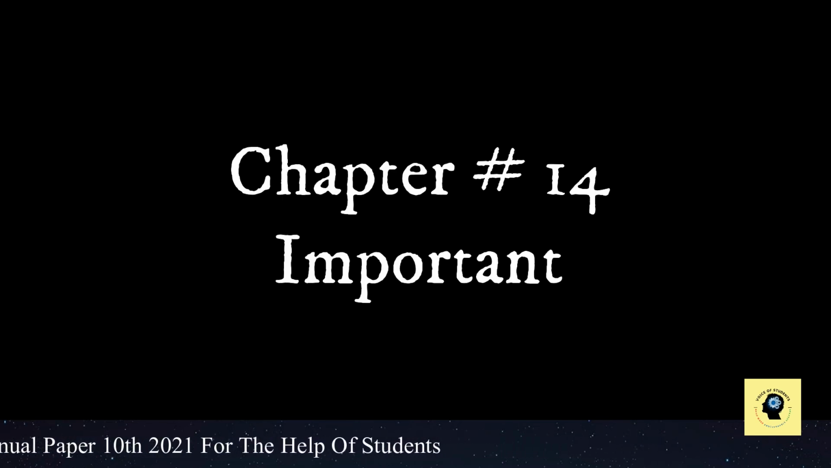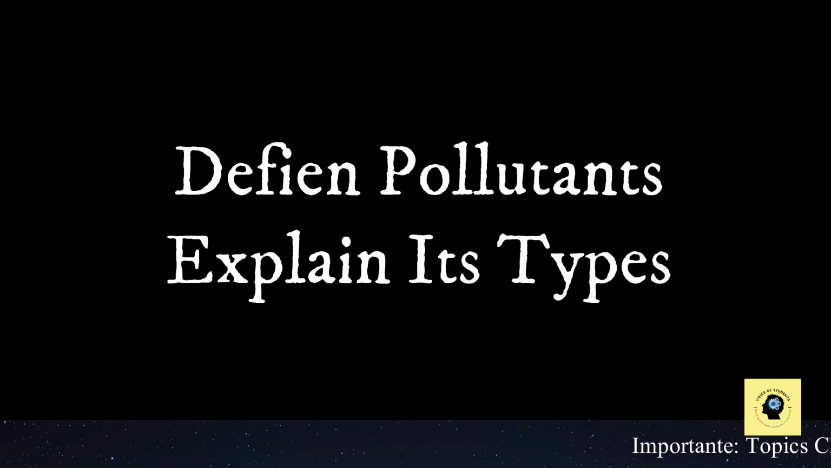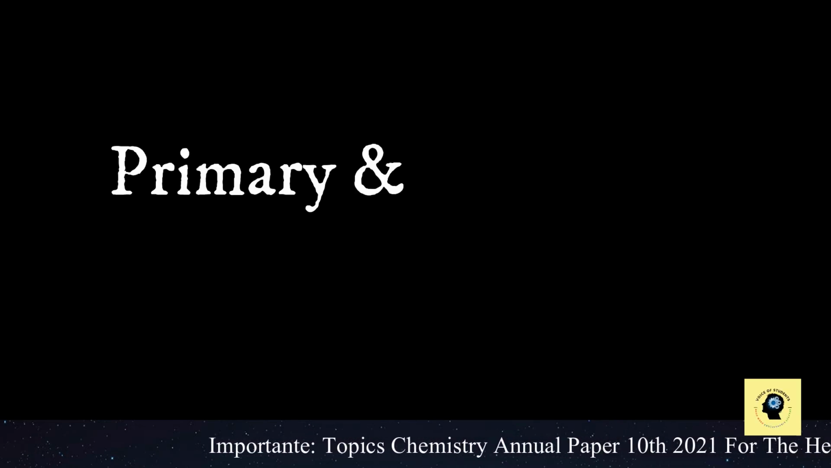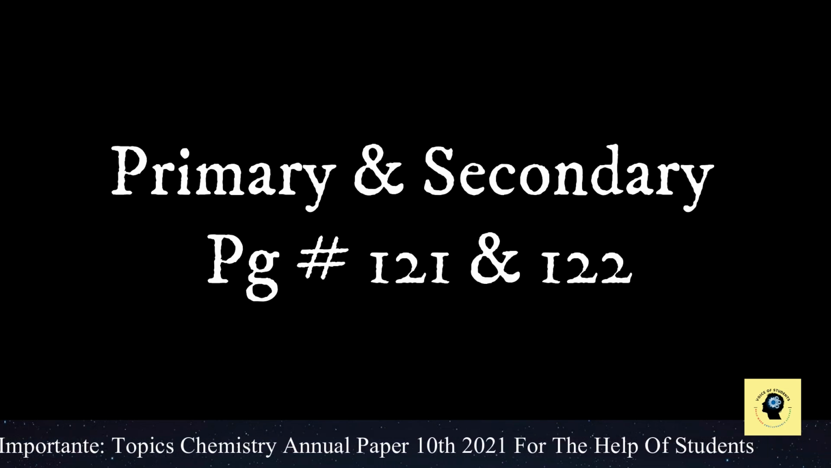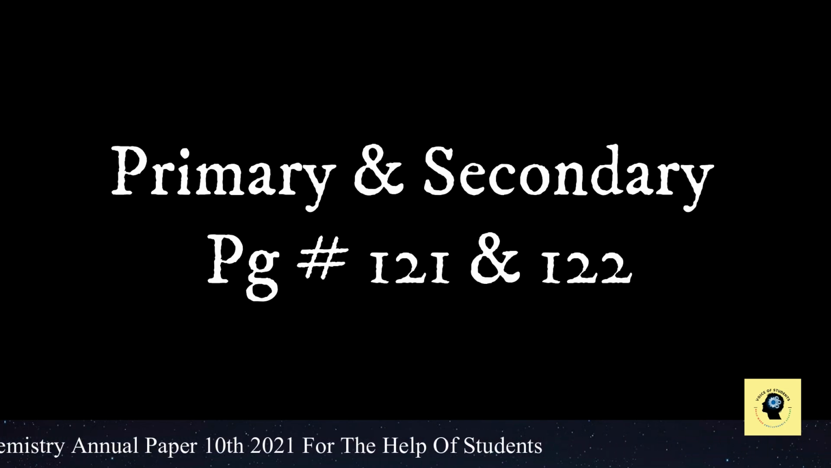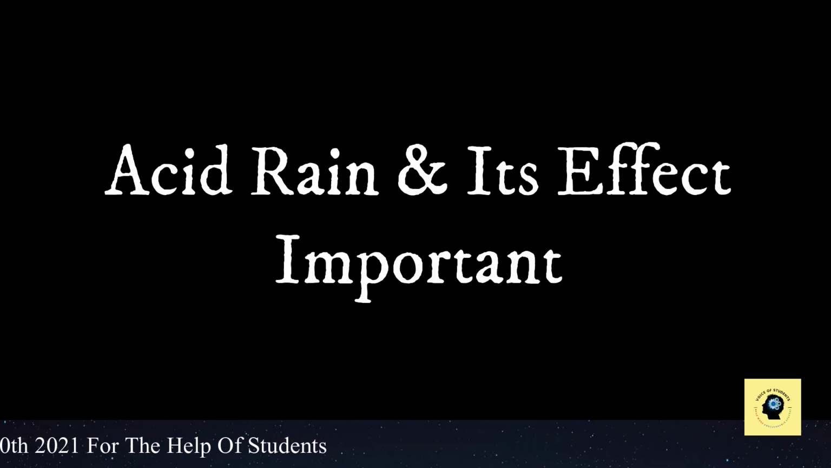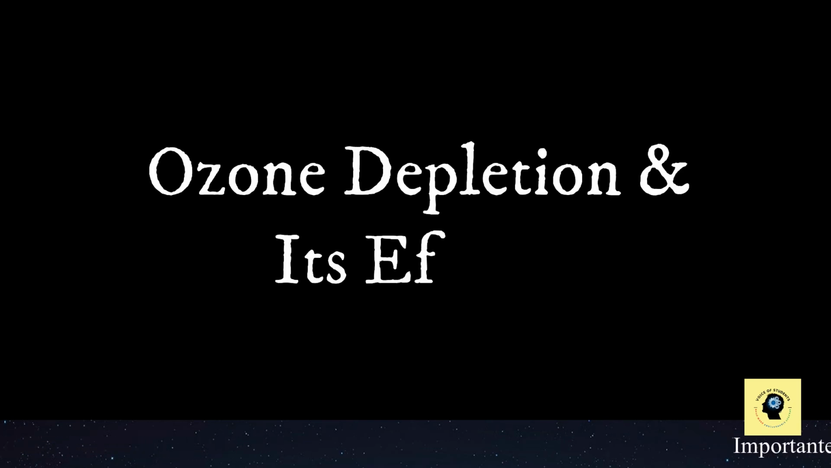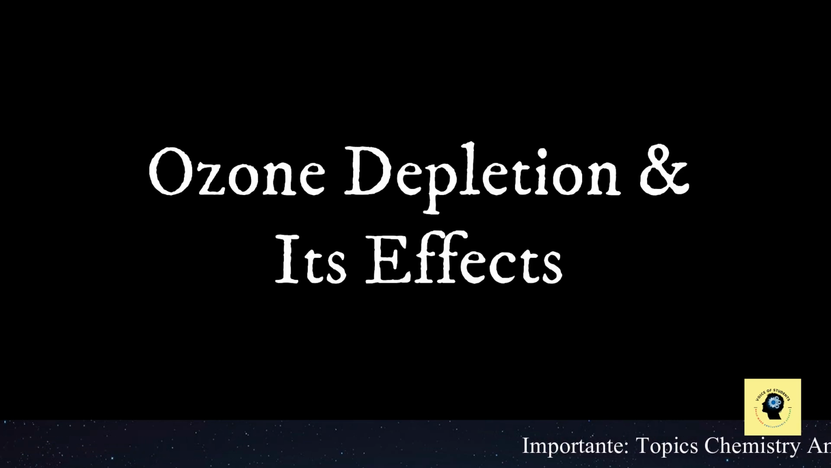Then we have the next chapter, that is chapter number 14, very important chapter. Define pollutants, explain their types, that is primary and secondary pollutants on page number 121 and 122. Then we have acid rain and its effect, very important long question. Then ozone depletion and its effect.